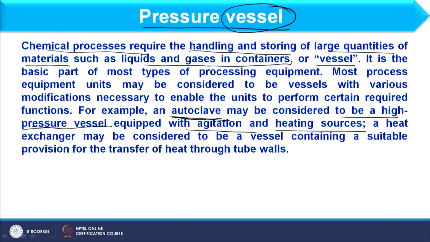If I am considering a vessel, it may be empty or it may require some assembly. So, it is not only the empty vessel. For example, a distillation column is not empty from inside, it has a number of trays if it is tray type, and packing if it is packed type. So, in that way we have different accessories, different assemblies inside that vessel. For example, an autoclave will be used at very high pressure, and along with this we need some stirrer or agitation.